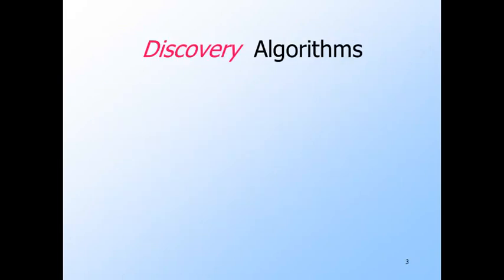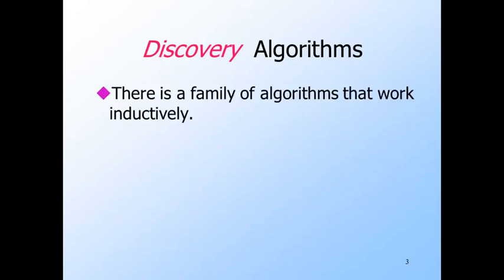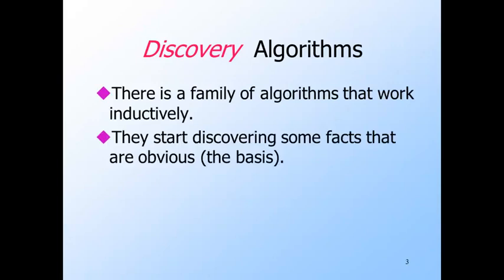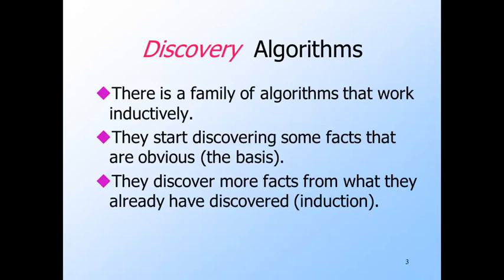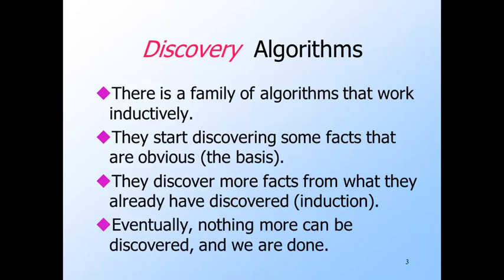Almost all the algorithms we need to simplify grammars are based on the same principle, which I call discovery algorithms. These discover facts by an induction process. The basis is always certain facts that are obvious. Then, based on what is already known, we discover more facts in repeated rounds. Finally, at some round, they can discover no more facts. There's no point in going on, since without new facts at the current round, we cannot discover more on the next round. We generally have to prove only that any true fact of the type we are trying to discover will be found this way.